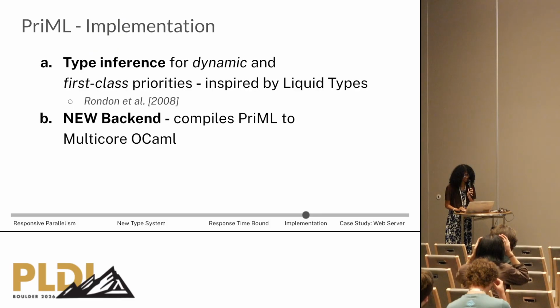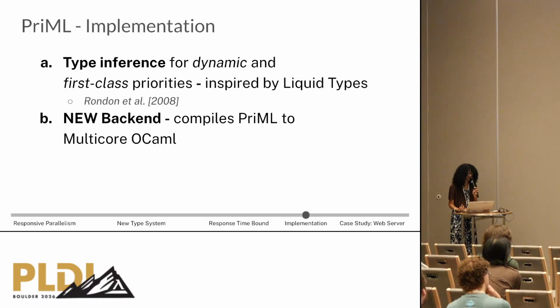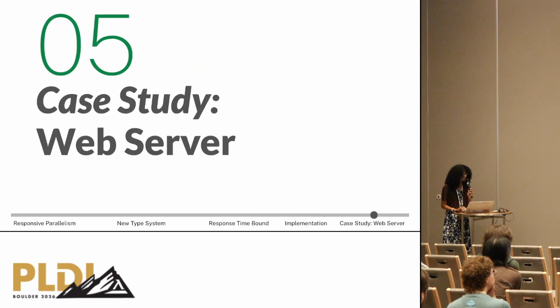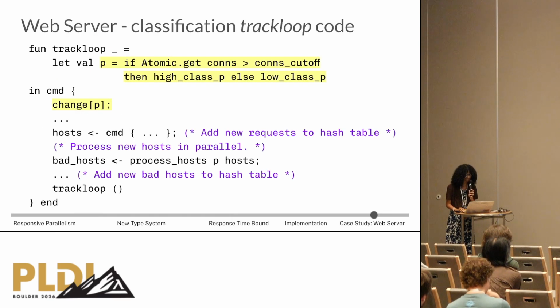Now let's see PriML's new implementation with type inference for dynamic and first-class priorities, which is inspired by liquid types. And we have a new backend which compiles PriML to multi-core OCaml. And finally, we return to our web server again.